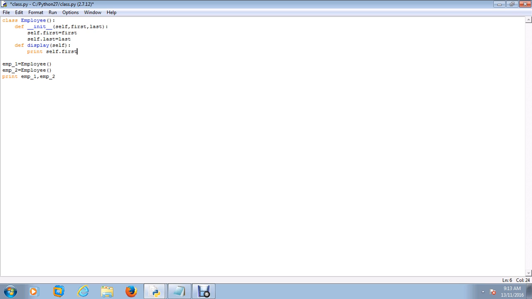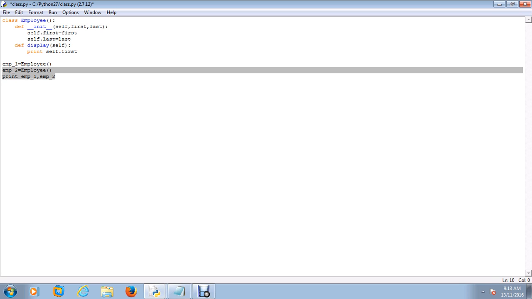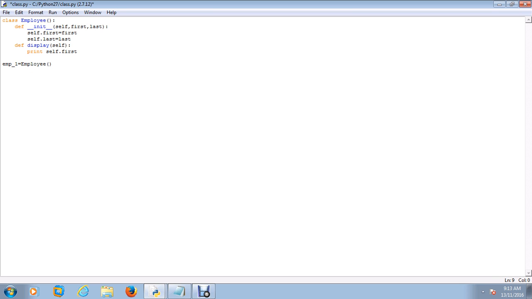So I have to define it this way, print self.first. Now you can look at this. Now if I need to create an employee, it's as simple as this, right? Now I just want to create employee 1. Just with one statement, I can just type in this, right? It will automatically create the first name, the last name, and as well as print it. So observe how the number of lines of code has reduced now, right?